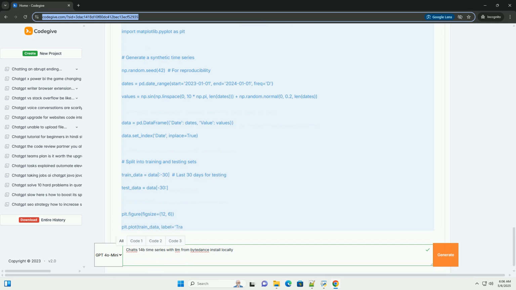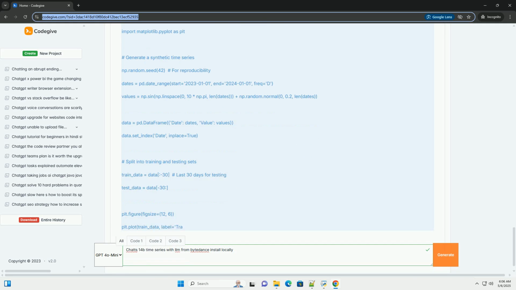The key advantage of using an LLM like Chat 14B for time series is its capacity to incorporate external knowledge, handle missing data more gracefully, and offer explanations for its predictions in a human-understandable format. Traditional time series models like ARIMA or Prophet are primarily focused on statistical patterns, whereas LLMs can leverage semantic understanding. 2. Prerequisites. Before we begin, ensure you have the following.